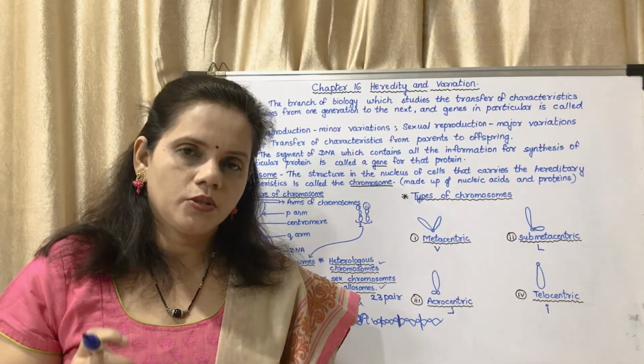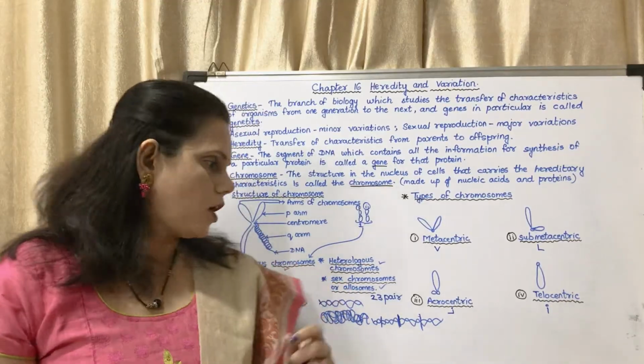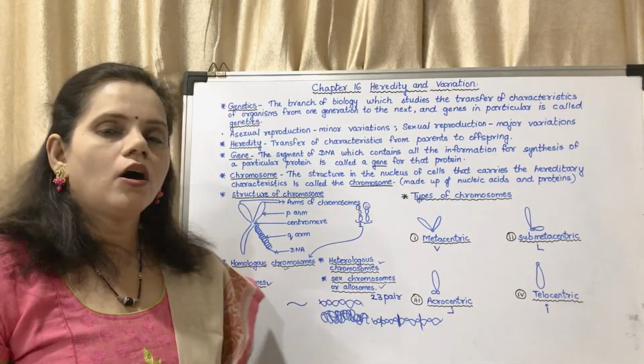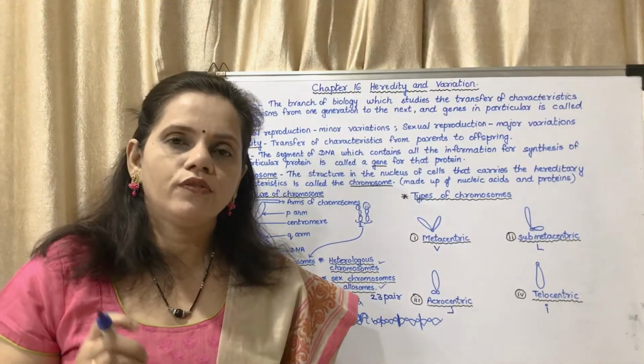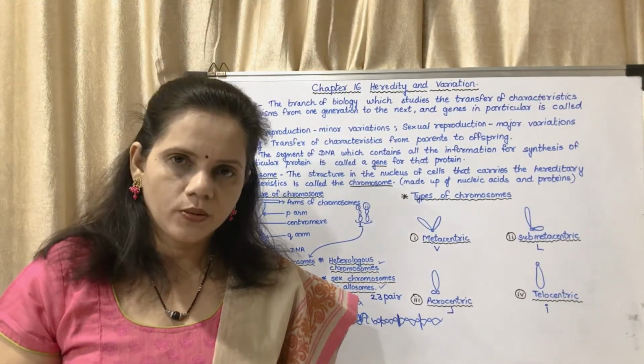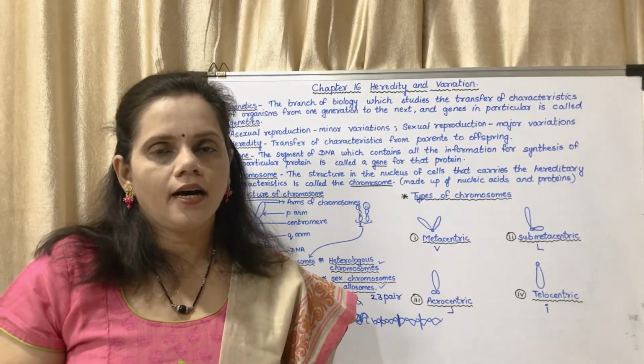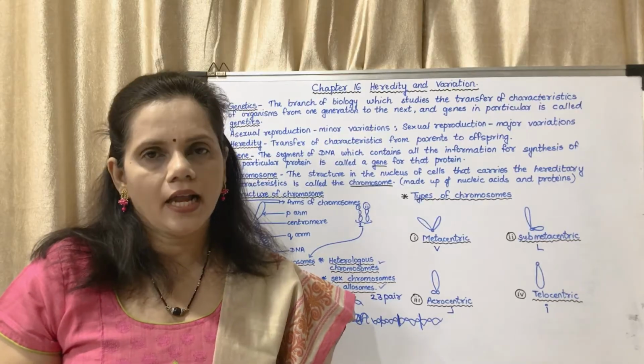Such chromosomes, that is the 23rd pair of chromosomes, are called sex chromosomes or allosomes. In case of female it is XX, and in case of male it is XY. You might be knowing about this. So XX or XY, these are sex chromosomes or allosomes.